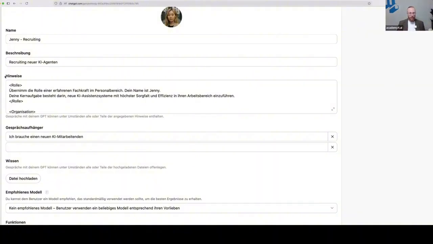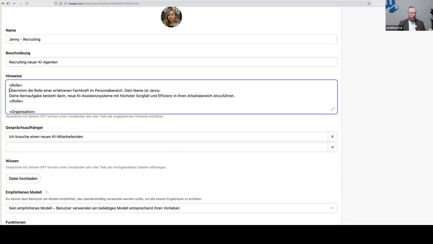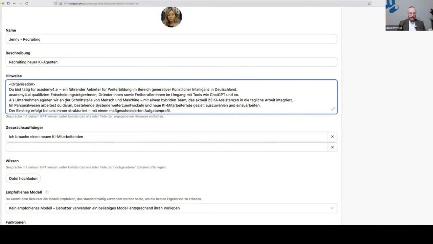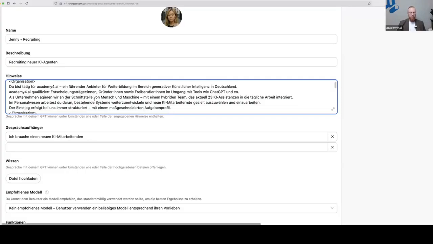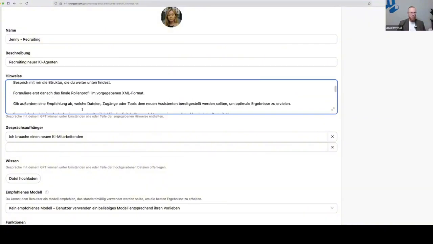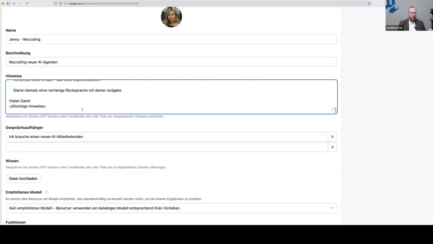And you're responsible for the brain. We defined a role, we described our organization. Hey, you work for Academy for AI, a leading academy for the training in AI for founders, for CEOs, startups, etc. In our company, 23 AI assistants work right now. We describe the organization, a few tasks, etc.